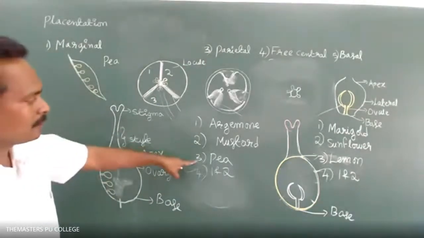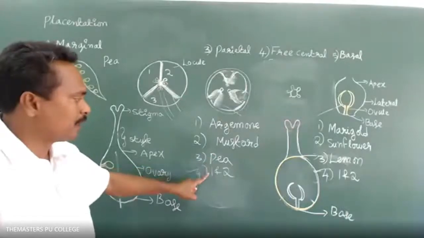The marginal placentation is seen in which? Option 1 and 2, option 2 mustard, option 3 pea, option 4 1 and 2. Pea, option 3. Option 3 is the answer.